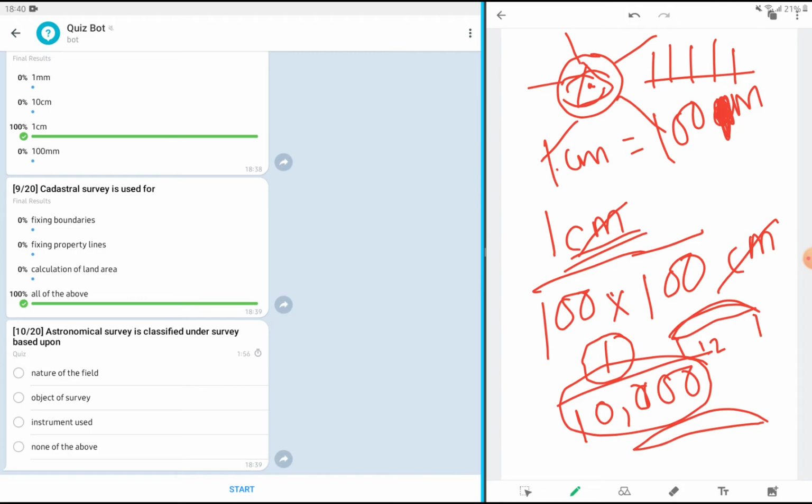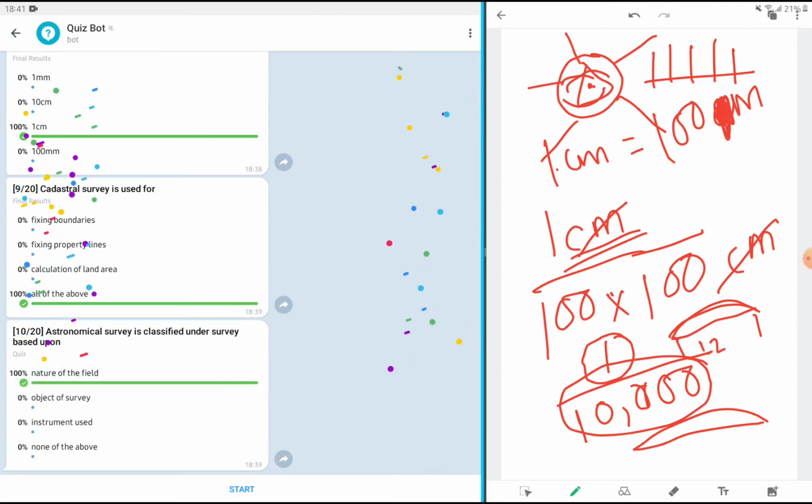This is how astronomical survey is carried out. Therefore, in astronomy we are going in space. The point of reference here is space. That's why it is a survey based on the nature of the field.